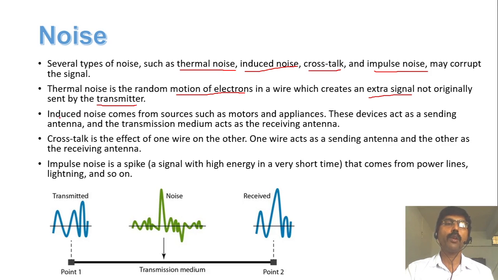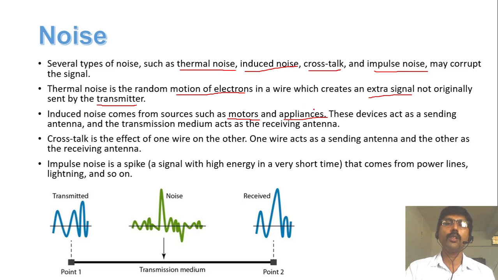The second type of noise is called induced noise. Whenever the signal is transmitting, if any motors, like a grinder or other big motors, or appliances, like ovens or some devices, are used, induction noise occurs.